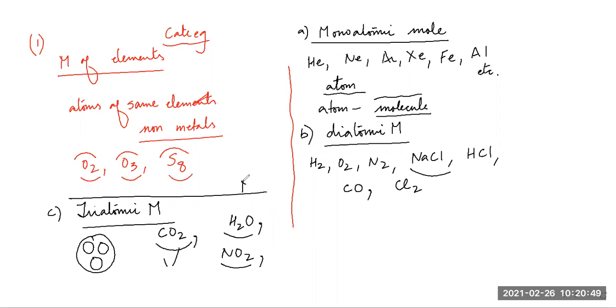Then what about MgCl2, magnesium chloride? This is also a triatomic molecule. O3. Then calcium chloride, CaCl2. This is also a triatomic molecule. O3, beautiful. Yes, Sargun, O3, ozone. This is an example of a triatomic molecule where all three atoms are of the same element. And what is the element?